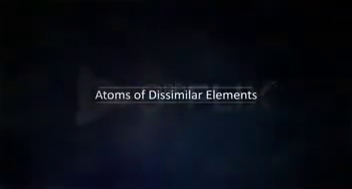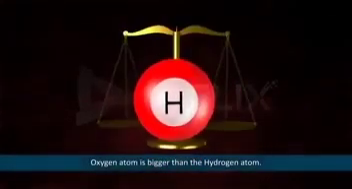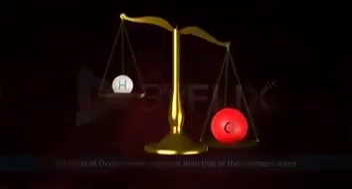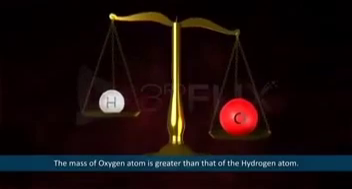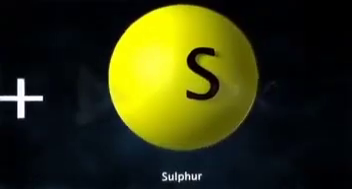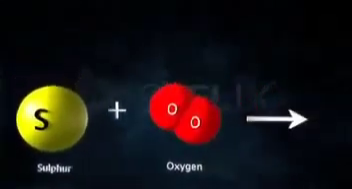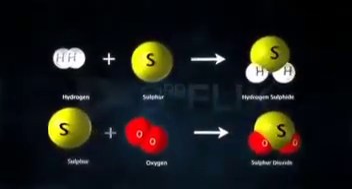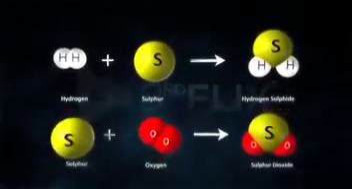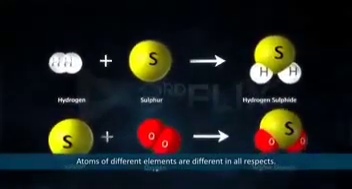Atoms of dissimilar elements. Let's now compare the atoms of hydrogen and oxygen. As you can see, the oxygen atom is bigger than the hydrogen atom. Also, the mass of the oxygen atom is greater than that of the hydrogen atom. If both hydrogen and oxygen are allowed to react with sulfur, you may observe that hydrogen reacts with sulfur to form hydrogen sulfide, while oxygen reacts with sulfur to form sulfur dioxide, which are two different compounds. Therefore, Dalton proposed that atoms of different elements are different in all respects.